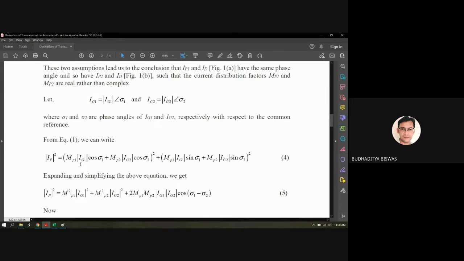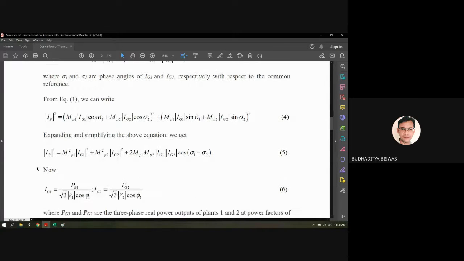Here you see so many terms are used: MP1, IG1, cos delta 1, sin delta 1. So what is the meaning of this one? What is the significance of that particular thing? When you find a complicated expression like this, you need to memorize the function or the symbols used here. That means what is the value of delta 1, what is the value of delta 2, what is the value of MP2, all these things.